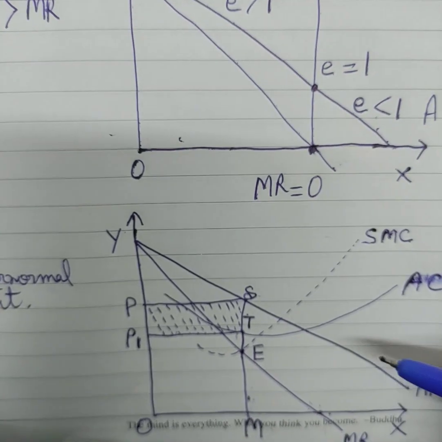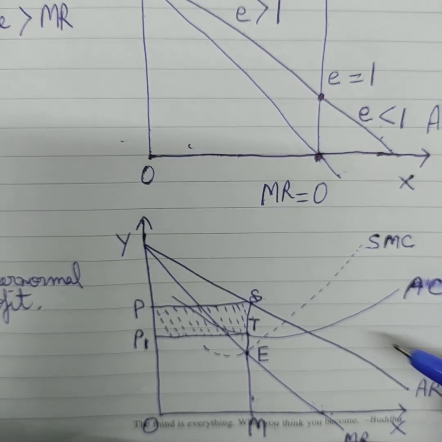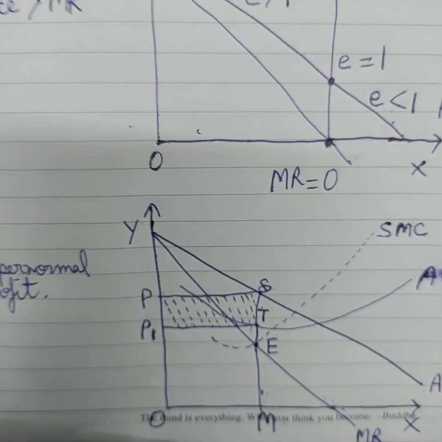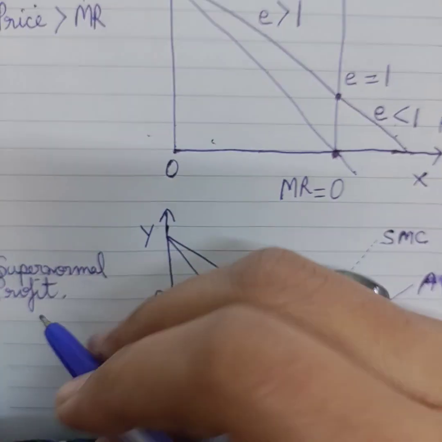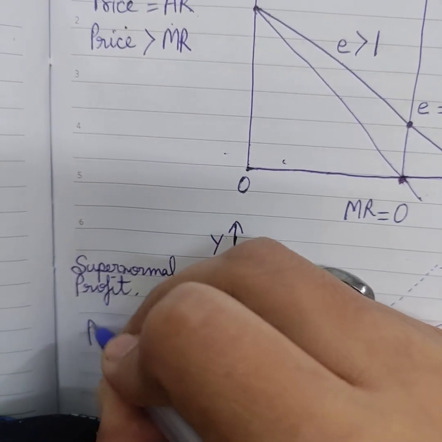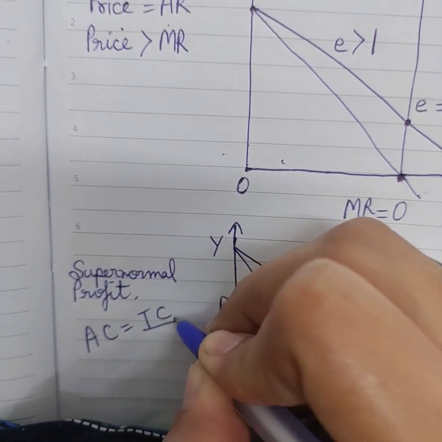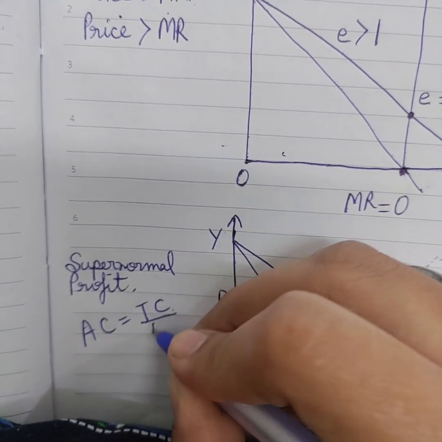Now for calculating total cost, we will calculate average cost, because we know average cost is equal to total cost upon quantity.